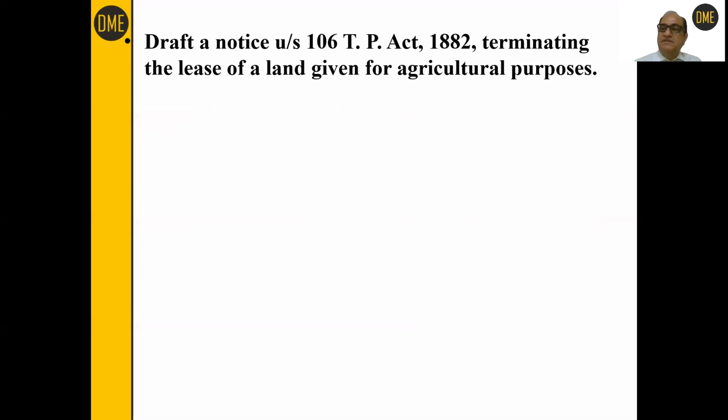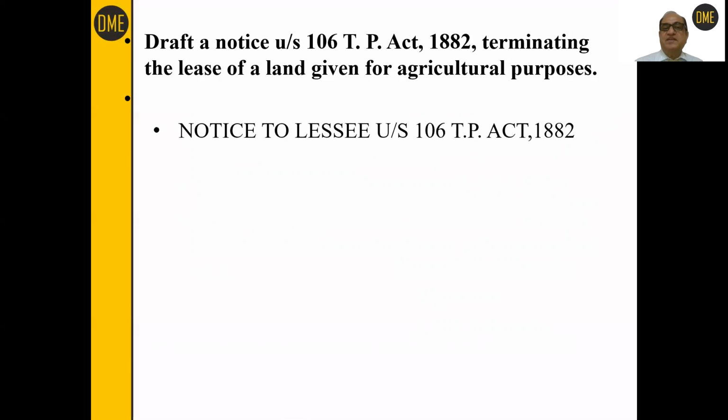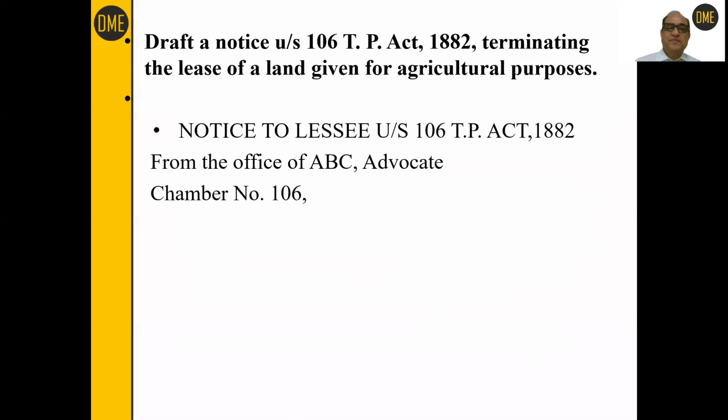Now we will draft another notice under section 106 of the TP Act, terminating the lease of a land given for agriculture purposes. Now you know a 6 months advance notice has to be given to the tenant, right? Heading will be the same, notice to lessee. Landlord is giving notice to the lessee under section 106 of TP Act. Again, this notice will go from the office of ABC advocate on behalf of his client who is your landlord, right? Chamber number 106.